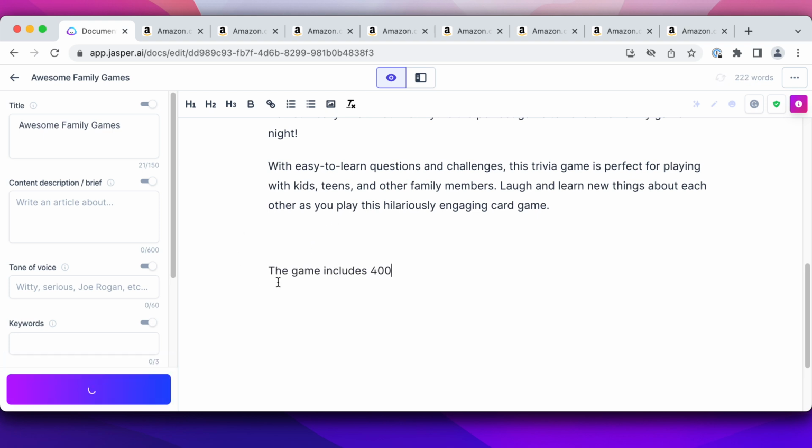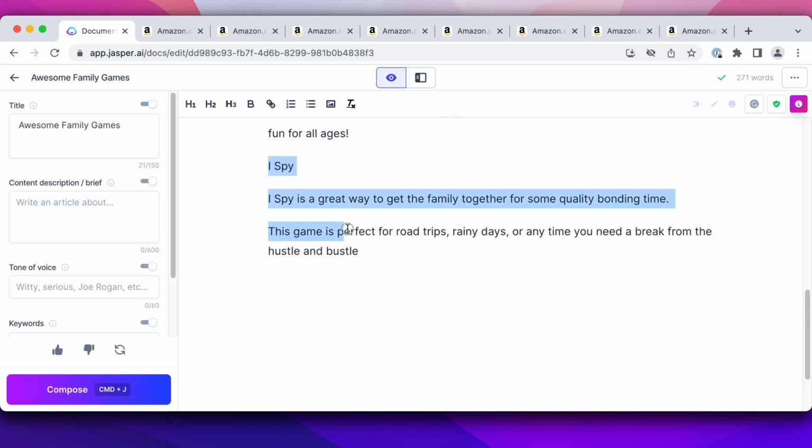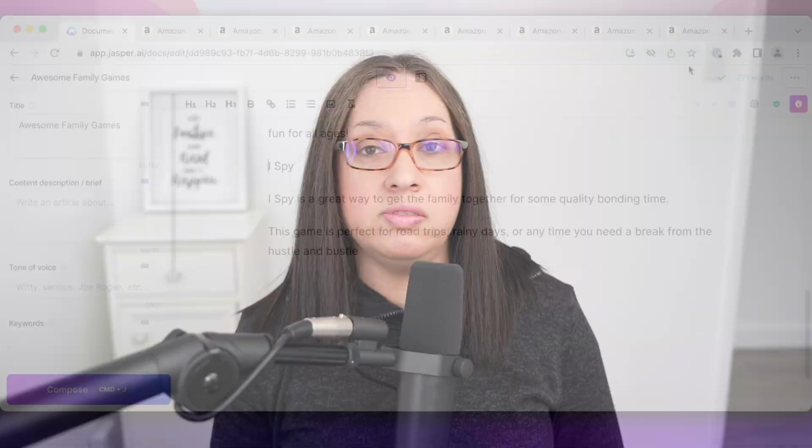If it knows that I'm using actual games from Amazon. So it has I Spy. Again, this is a game where you don't need to buy the product. So it's already going through that and thinking of that. And so when it's time, I would definitely have an H2 for a section like that. And Jasper knows what I need from that. And so I would go and look at what is produced and then go from there.